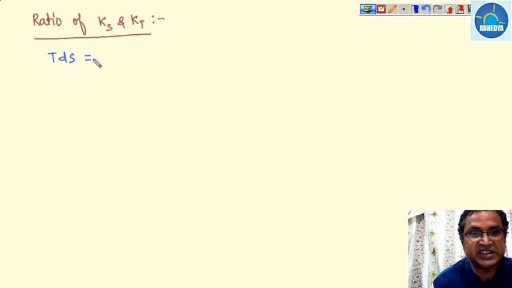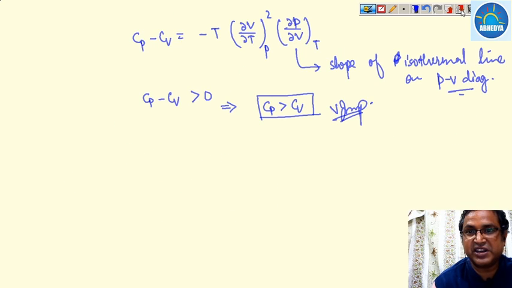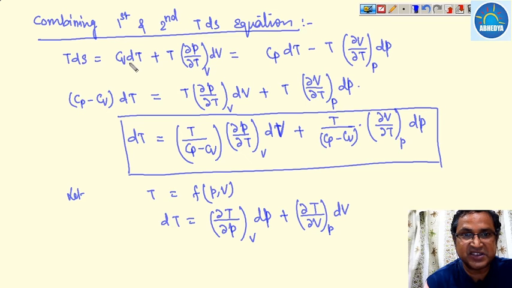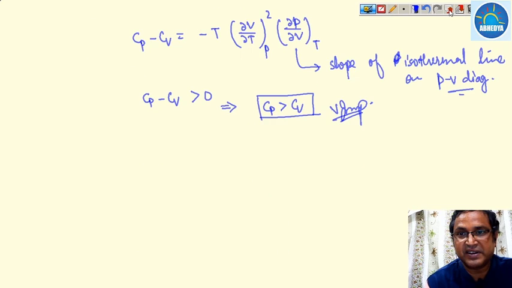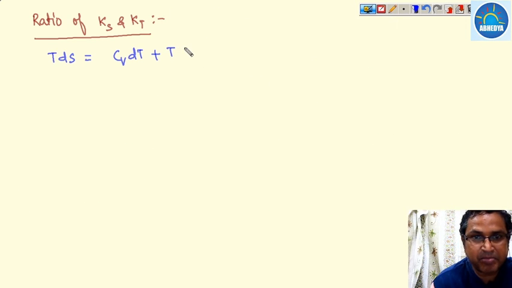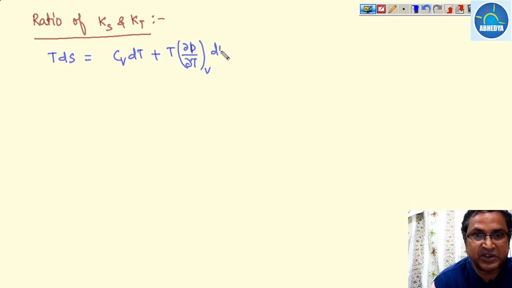The first TdS equation is Cv dT plus T times del P over del T at constant volume dV.